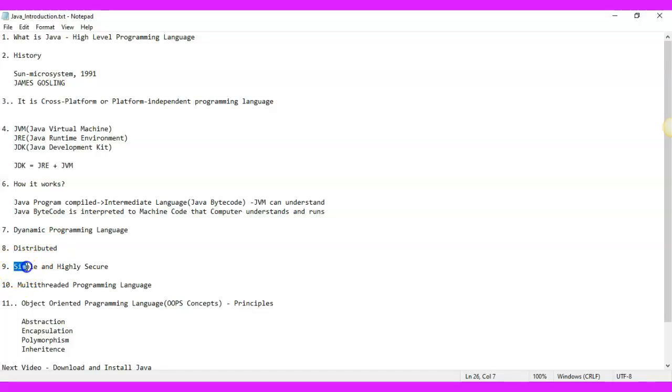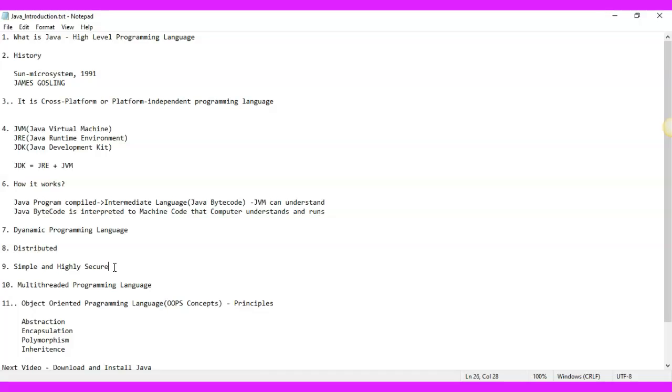Java is very simple and highly secure. In future Java sessions, when we write Java programs, you will see that they are very simple and highly secure. How is it highly secure? We have seen in the working of Java that the source file that has the high-level code written in Java is translated into intermediate bytecode that can be understood by JVM.